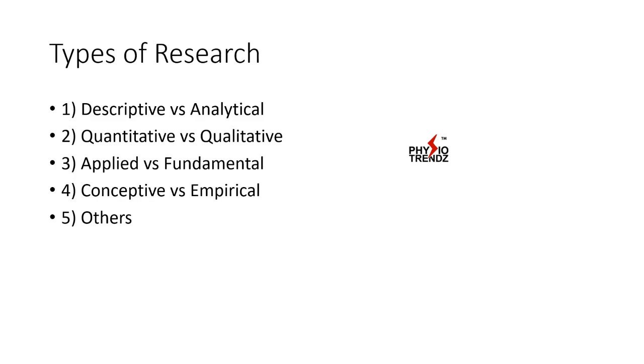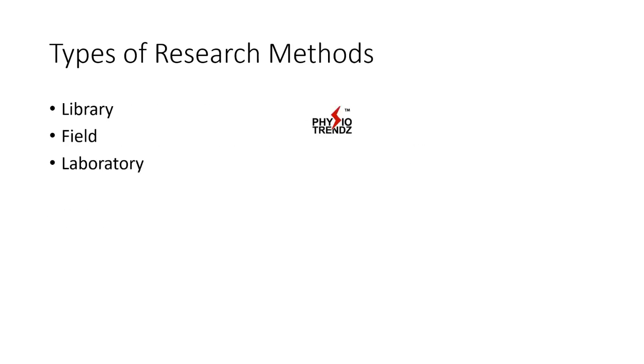That is what we call empirical. And others means other types of research that we are conducting on a daily basis. On the basis of that we have these 5 types. Types of research methods. Now research methods is different and types of research is different. Research methods means where and how you are performing the research. So we perform library research, field research, and laboratory research.